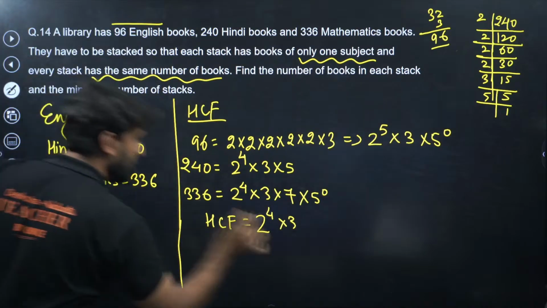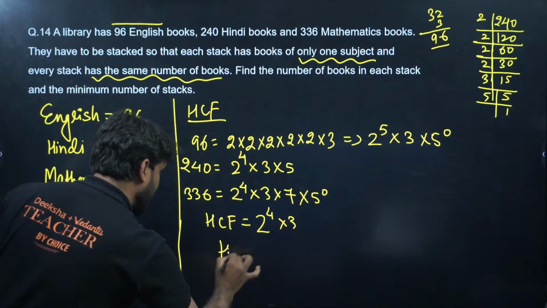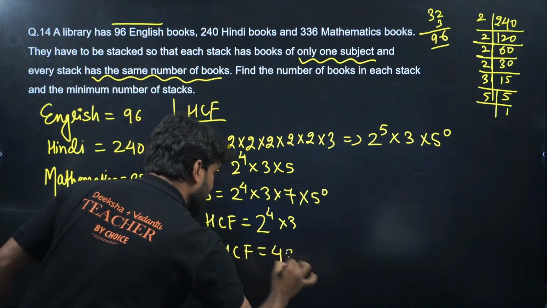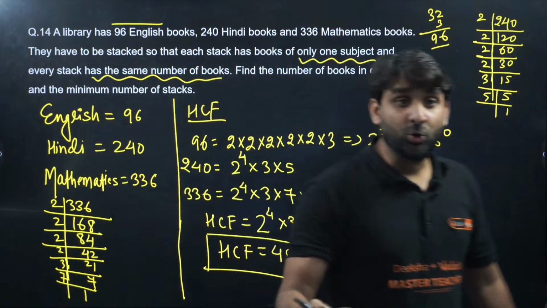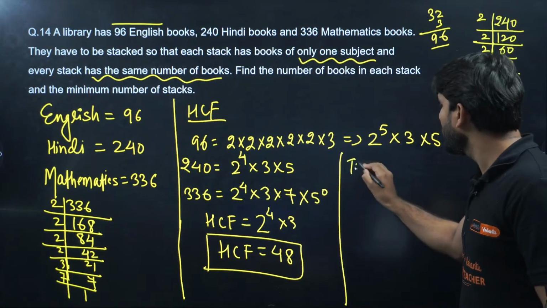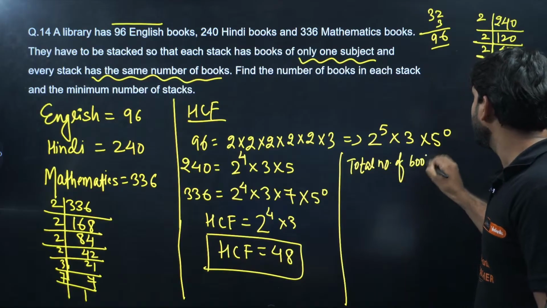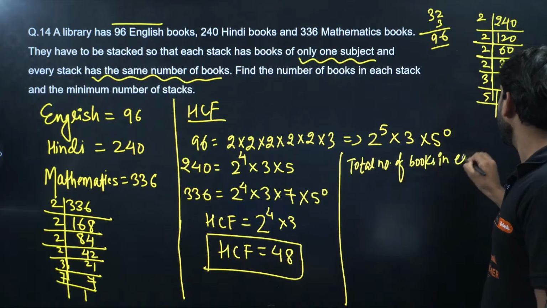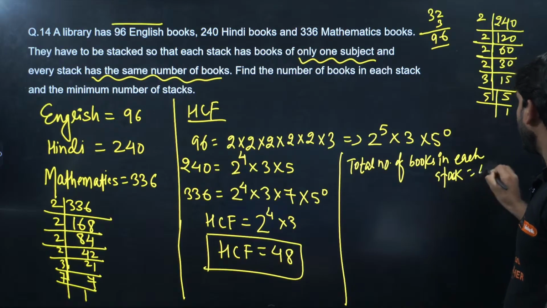Let's solve this. 2 to power 4 is 16, and 16 into 3 will be 48. This is the total number of books in each stack, right? Total number of books in each stack will be 48.